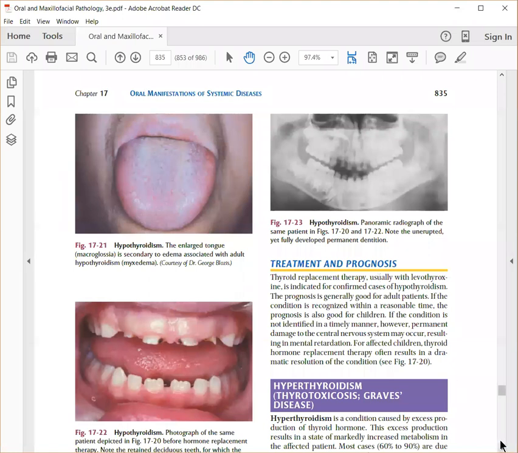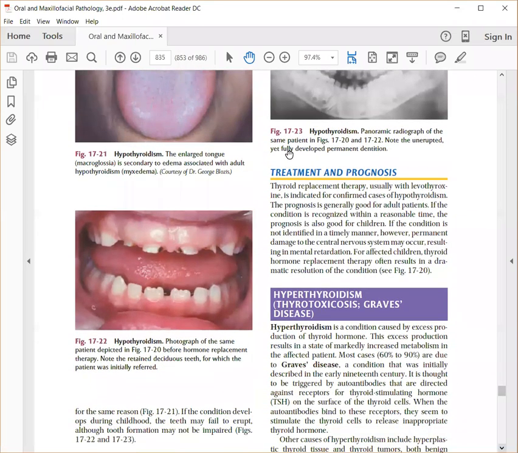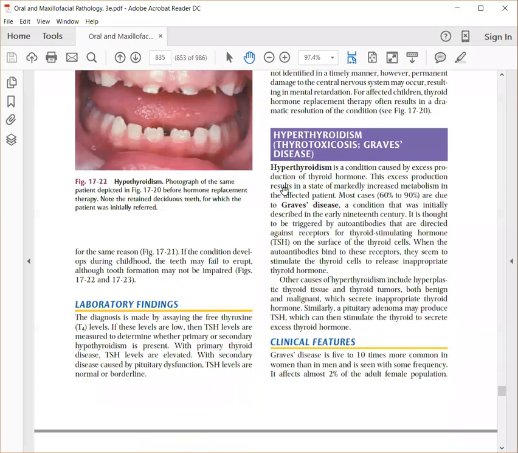So you have to identify whether it is primary or secondary. If it is primary, it is a deficiency of thyroxine secreted by the gland. And if it is secondary, there is a deficiency in the thyroid stimulating hormone. The next important condition we must remember is hyperthyroidism. It is a case of dental emergency.